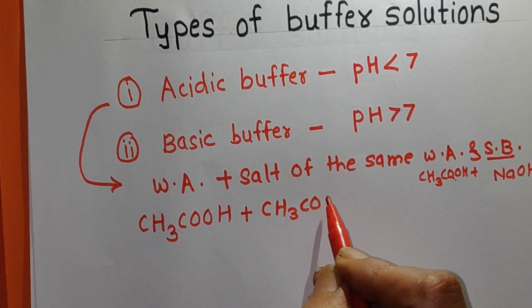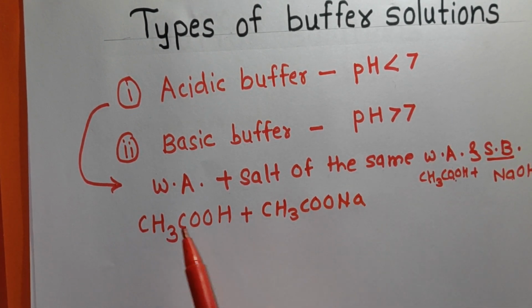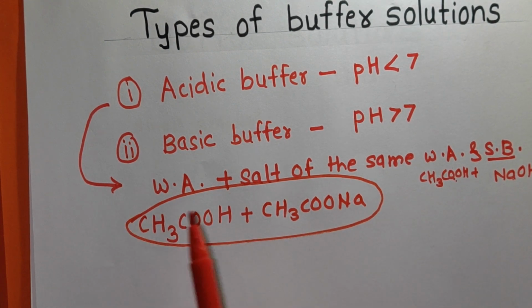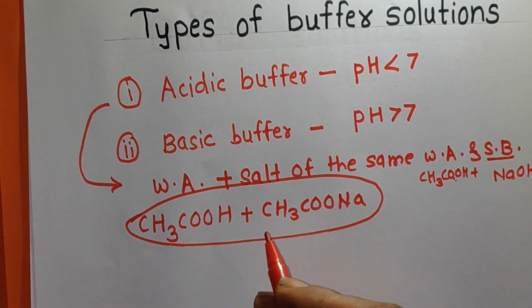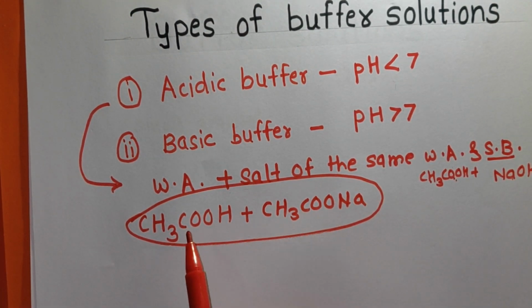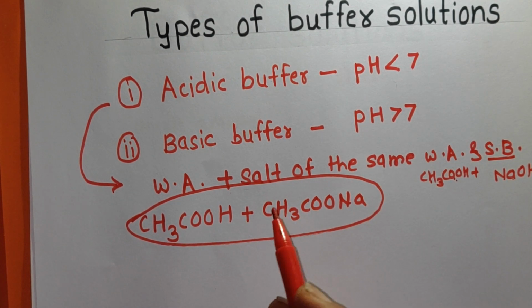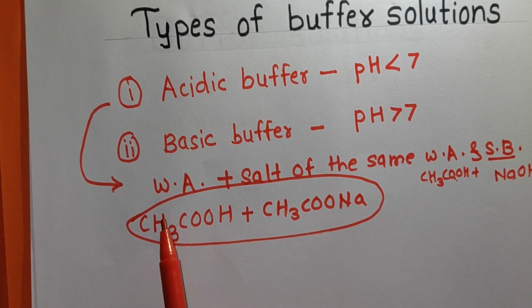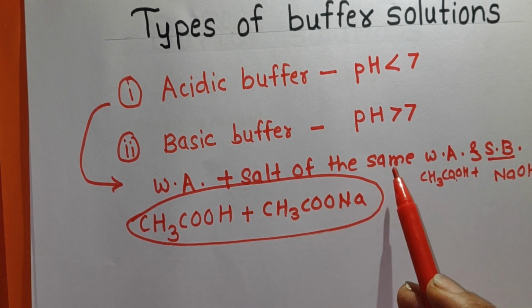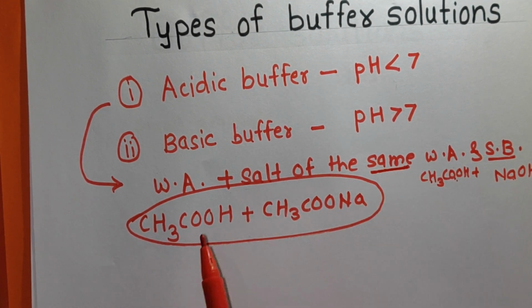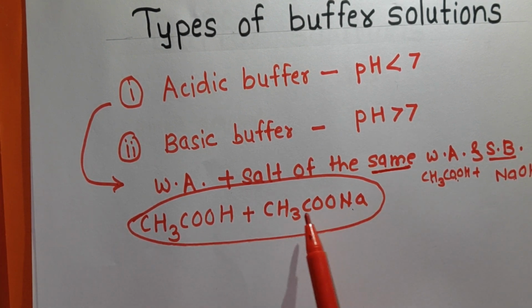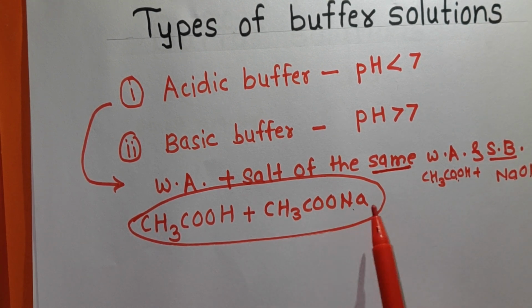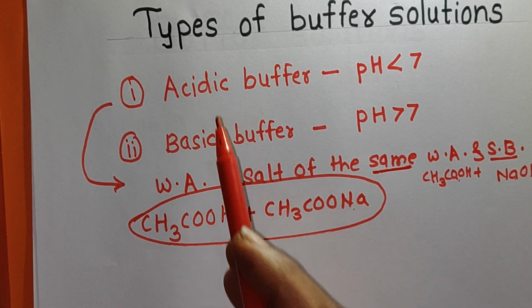So remember here, CH3COOH and CH3COONa. The mixture of these two solutions will work as acidic buffer. That is, it has a constant pH value. When you add a small amount of strong acid, it will remain constant. When you add a small amount of strong base, it will remain constant. Or if you dilute the solution, it will remain constant. So this is the example of acidic buffer, that is weak acid and salt of the same. Remember here the important word is same. CH3COOH is a weak acid and its salt with strong base, that is its salt with NaOH, CH3COONa. The mixture of these two will give you acidic buffer.